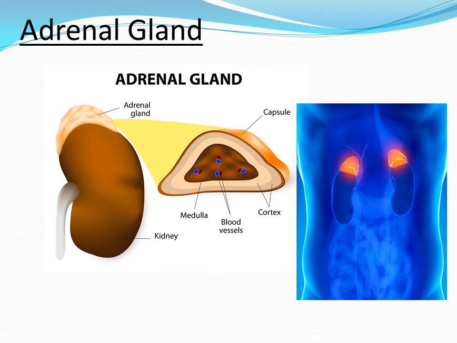The adrenal gland has two parts, a central medulla and a peripheral cortex. The central medulla secretes a hormone called adrenaline, also called epinephrine, and noradrenaline. It is a fight and flight hormone. The cortex secretes several hormones and the best known hormone is cortisone.